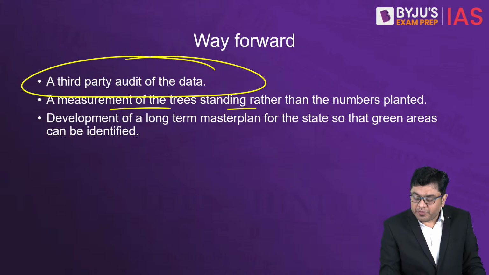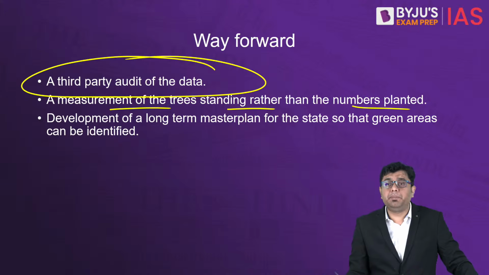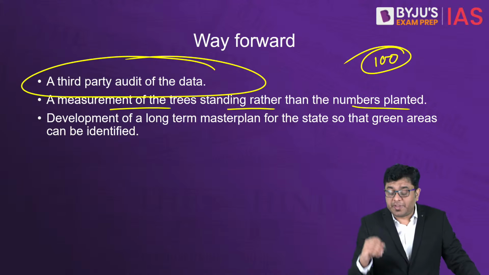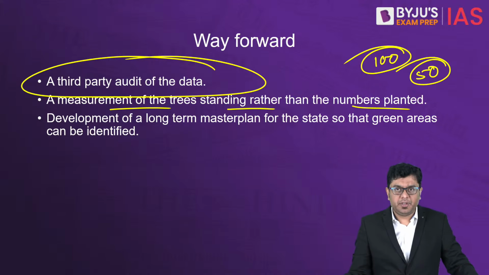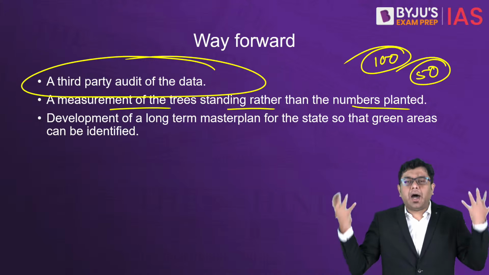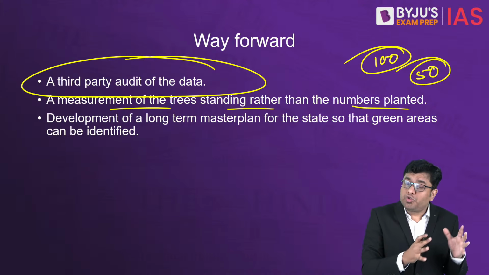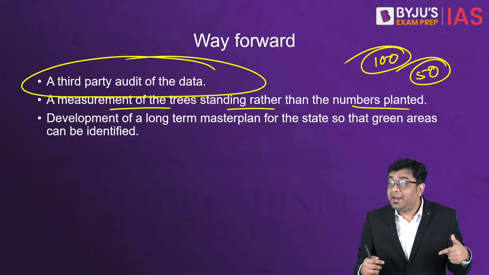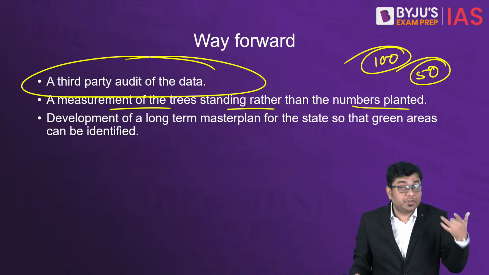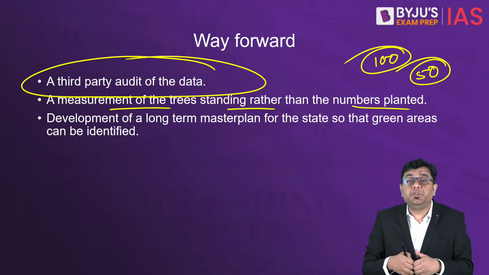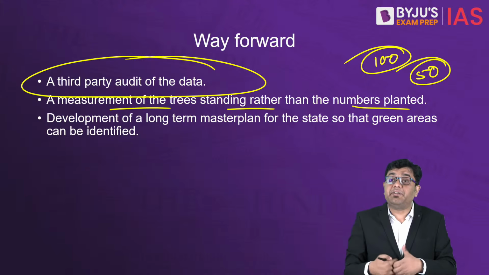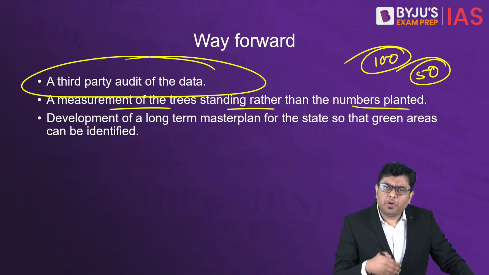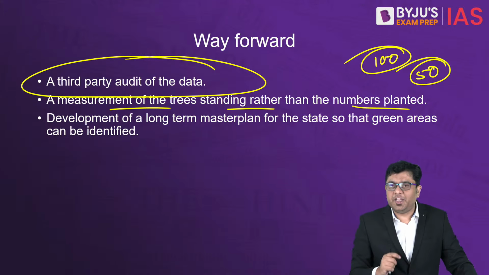Then, a measurement of the trees standing rather than the numbers planted. Because in afforestation drives, let's say you have planted 100 saplings. Out of that, let's say only 50 survive. So you cannot say that we have grown 100 trees. You have managed to grow only around 50 trees. If you show that in the record, then the reality will be something very different. So you have to count how many saplings have actually survived.